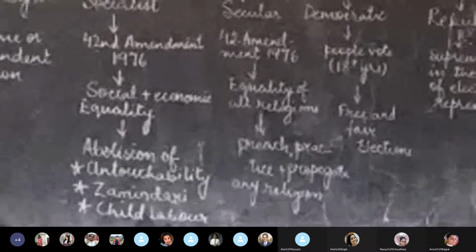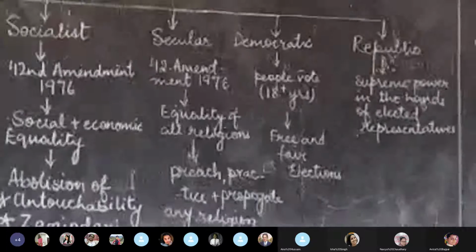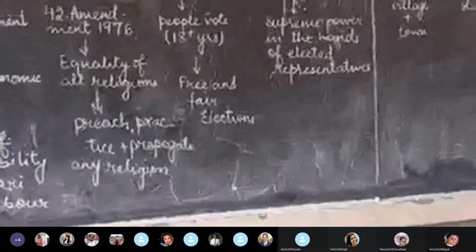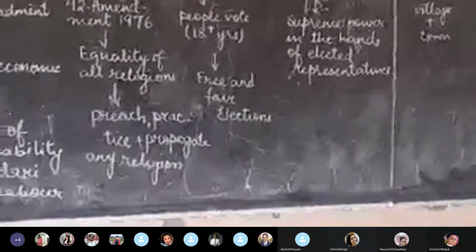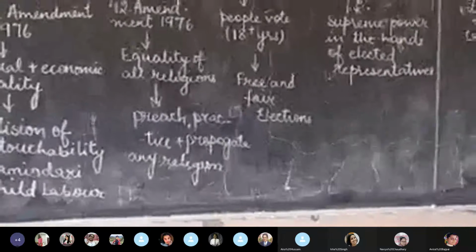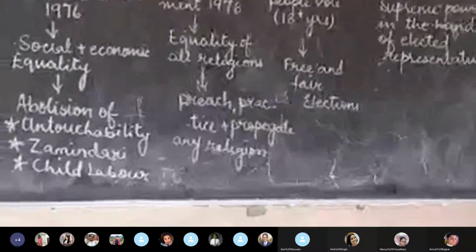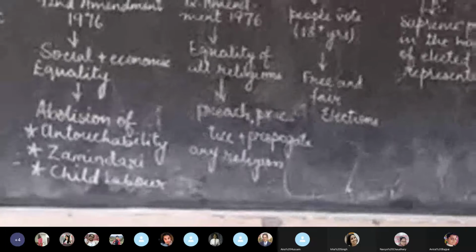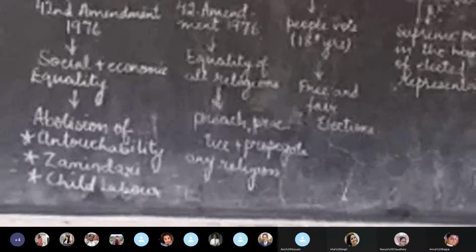Now we come on to studying republic. As I have written there, you all can see, republic means the supreme power is in the hands of the elected representative. Now, who are elected representatives? The ones whom we have elected.